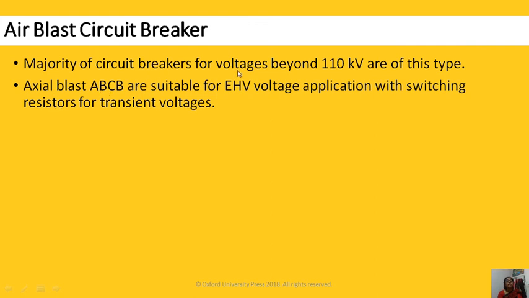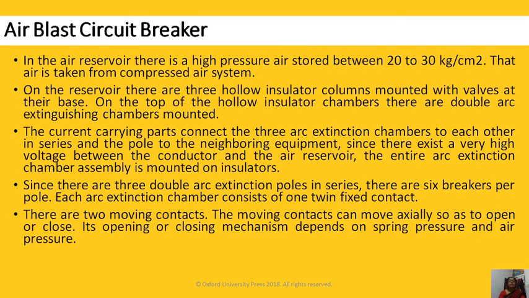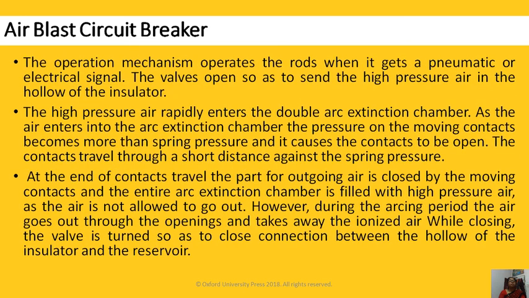For the majority of circuit breakers at voltages beyond 110 kV of this type, axial blast ABCBs are suitable for EHV application with resistor switching for transient voltages. Here we see that 13 is your resistor switching unit. This is all about your air break circuit breaker and air blast circuit breaker. As I told, it uses pressure at 20 to 30 kilogram per centimeter square. The working is explained here. You will get the PDF of this in your Google Classroom.